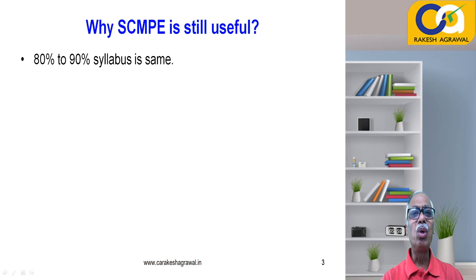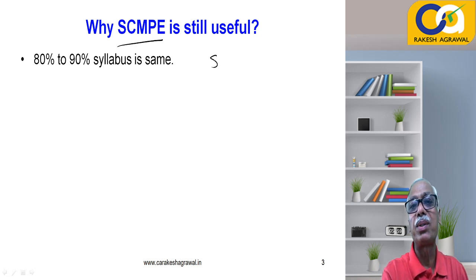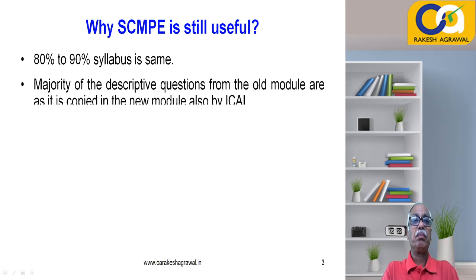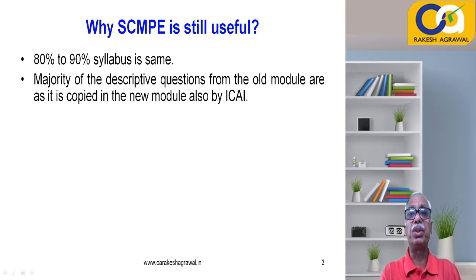First of all, almost 90% of the syllabus is exactly the same. You can say 80 to 90% of the syllabus of SCMPE, and now the new name is Strategic Cost and Performance Management, is the same. It means the old lectures are still valid. Majority of the descriptive questions from the old module, because under the old syllabus you used to have descriptive questions, not MCQs, are still copied as they are in the new module by ICAI. When you open the ICAI module, you will find the old syllabus theory as well as the descriptive big-size questions copied as they are.